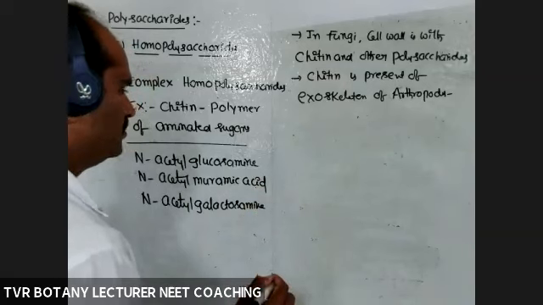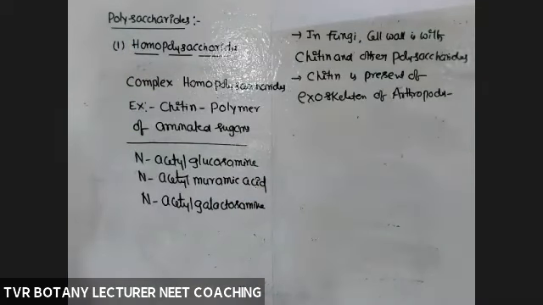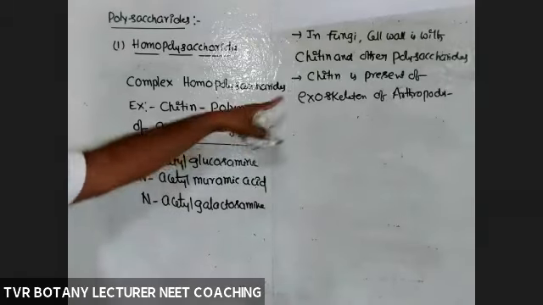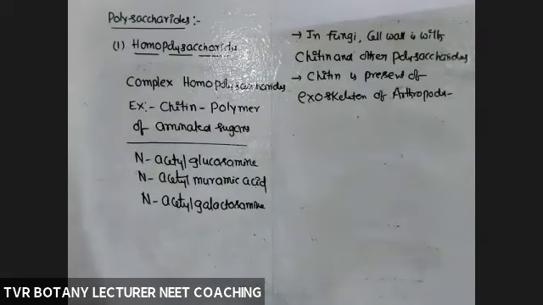In that, it is not cell wall. Exoskeleton is not cell wall. Cockroach does not have a cell wall, but a hard shell exoskeleton is present. In that shell, the material is chitin, and they will ask you, chitin is the cell wall material in fungi only. Cockroach does not have a cell wall. It is exoskeleton only.